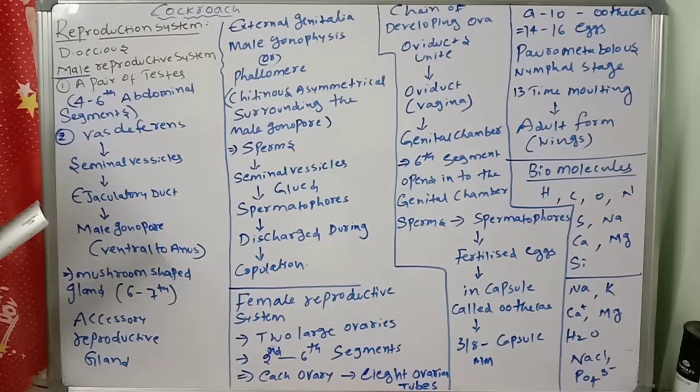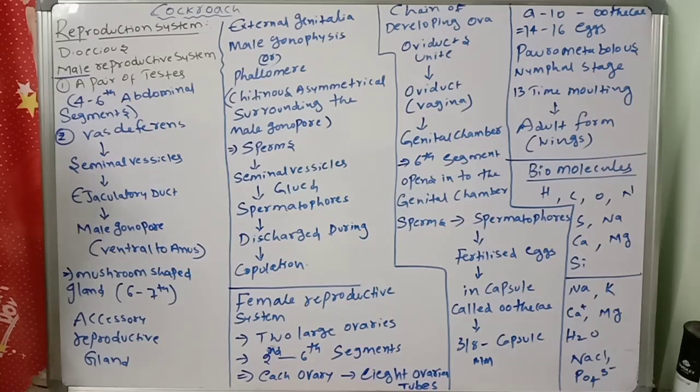The male reproductive system consists of a pair of testes, one lying on each lateral side in the fourth to sixth abdominal segments. Lying on which sides, that is important. Lateral side, in the fourth to sixth abdominal segments.